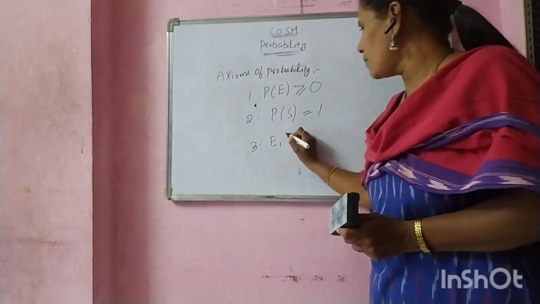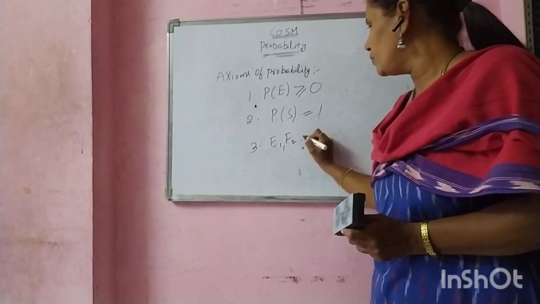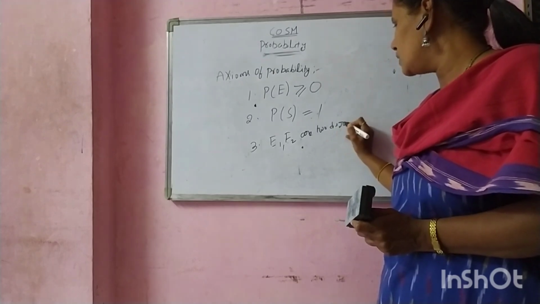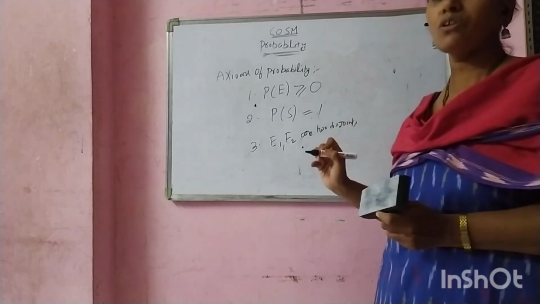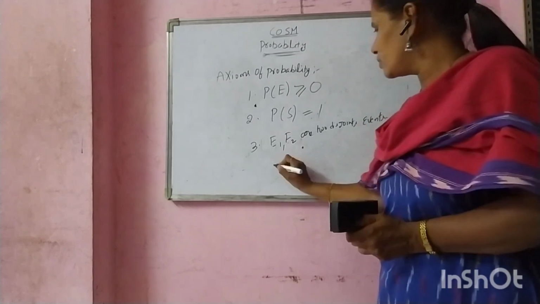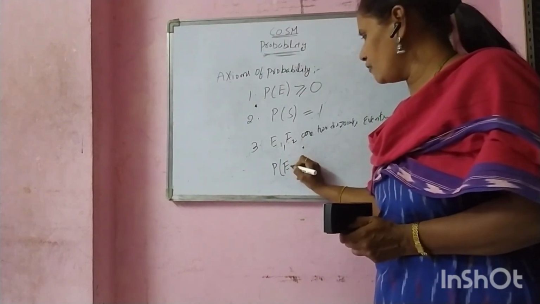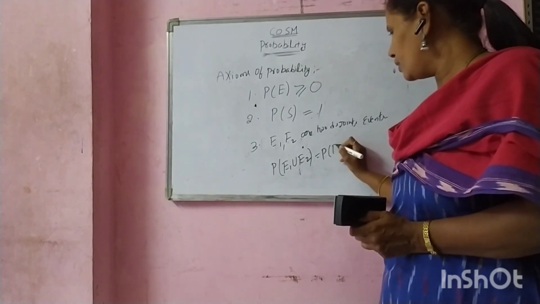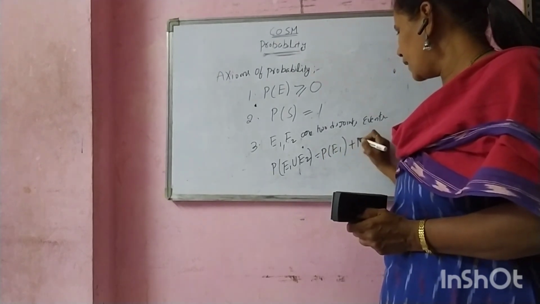Now the third property: E1 and E2 are two disjoint events. Disjoint means the intersection should be 0. Then the probability of E1 union E2 equal to P of E1 plus P of E2.